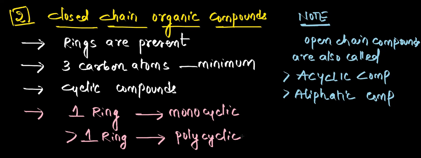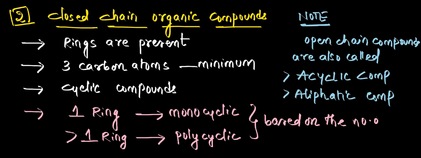Like, if 2 rings are present, bicyclic; 3 rings, tricyclic. So simply, more than one ring we consider under polycyclic compounds. So this is classified based on the number of rings present in the given molecule: monocyclic or polycyclic.